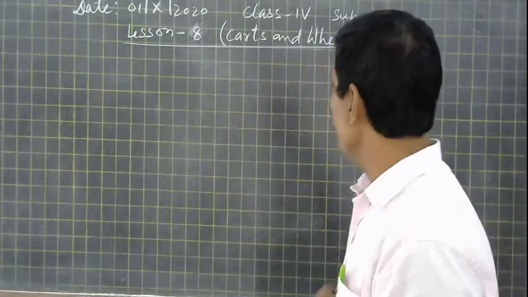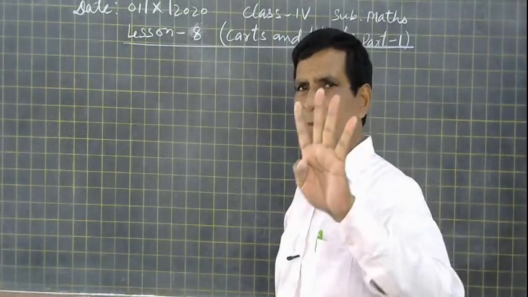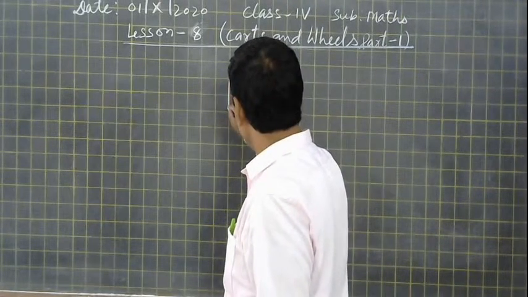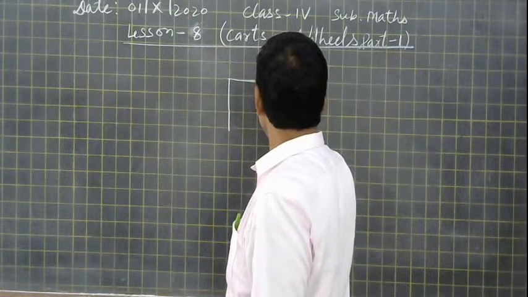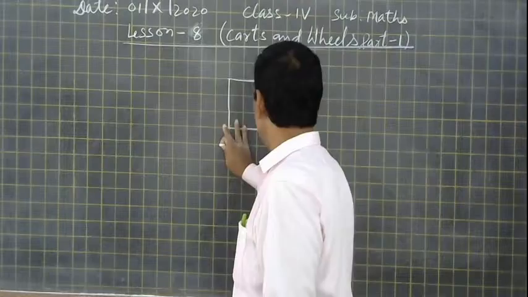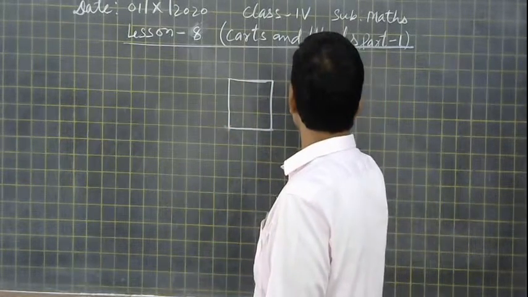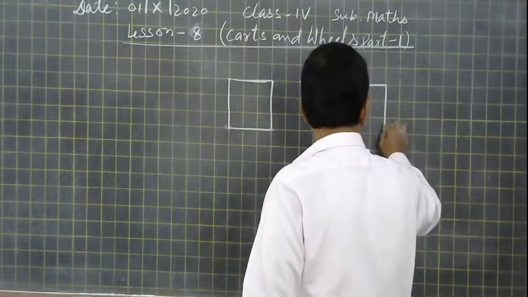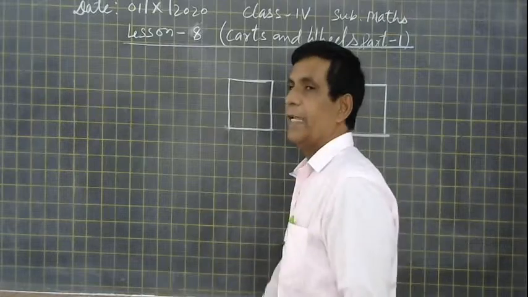There are four basic shapes. First of all, we take a square. One square is there. This is one basic shape. Now another basic shape is where we make one side longer, and then it is called a rectangle.